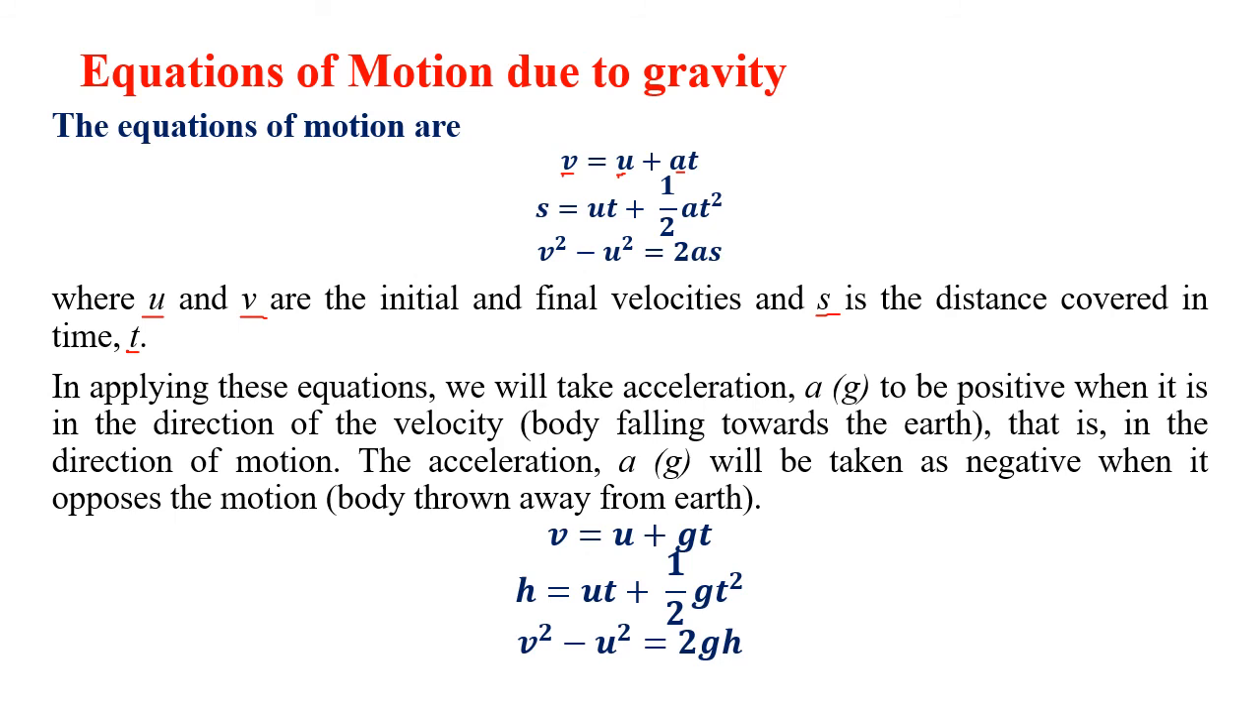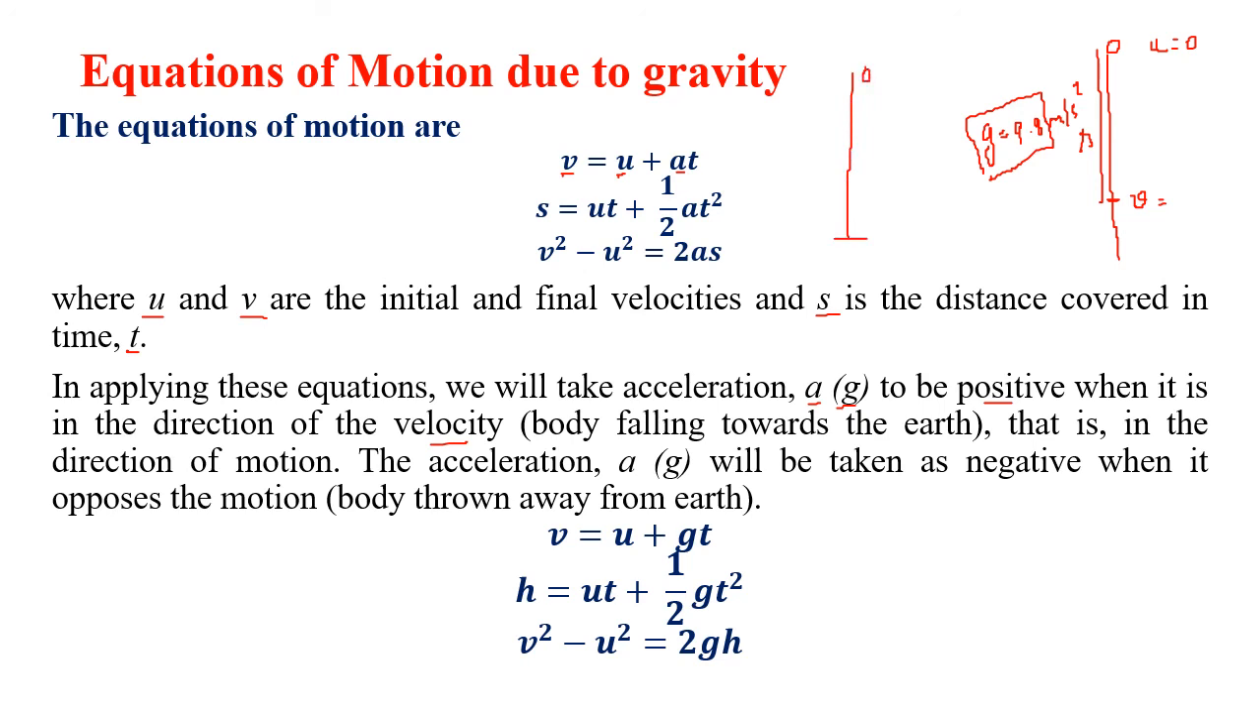Now if we look at the gravitational force, when an object is dropped from a height, dropped, not thrown, the initial velocity u is 0, but g, that is a, is 9.8 meter per second squared. So depending upon how much distance, that is s, the displacement, the body travels, the velocity will change, but a will remain constant. When we apply these equations, we will take acceleration a, that is g, to be positive when the body is falling in the direction of velocity.